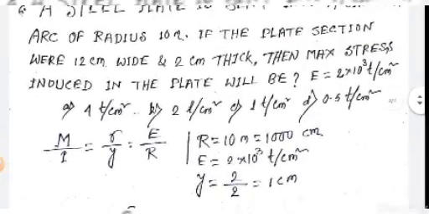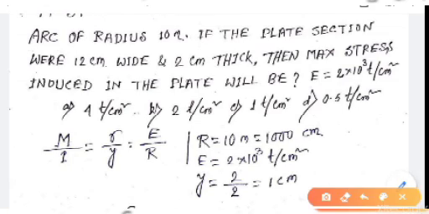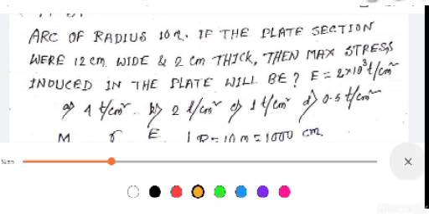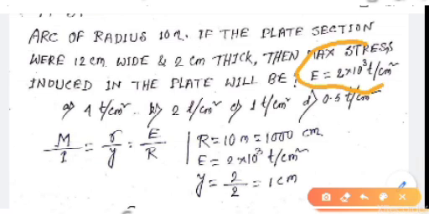Next question. A steel plate is bent into a circular arc of radius 10 m, width 12 cm and thickness 2 cm. Then the maximum stress induced in the plate will be, take E equals to 2 into 10 to the power 3 ton per centimeter square.